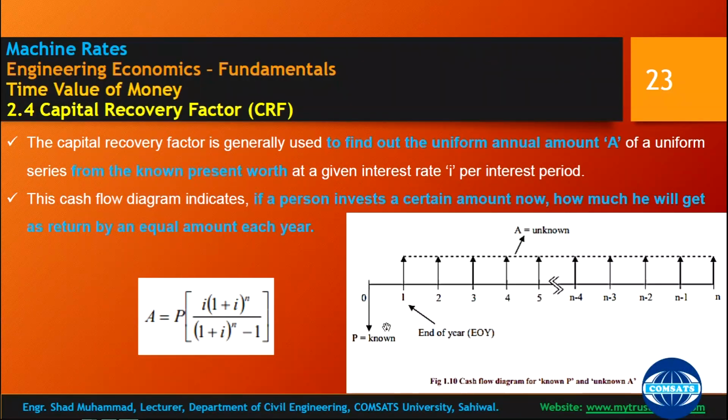So if you bought a machine today, how much do you have to return per annum, or what is your cost per annum? Then this formula is used. If a person invests a certain amount of money now, how much will he get as a return over an equal number of years? This is the capital recovery factor.